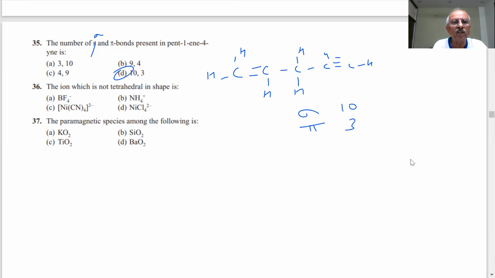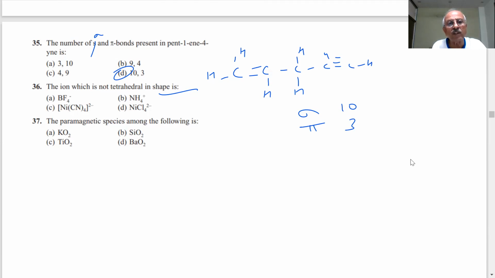Next question: the ion which is not tetrahedral in shape. The ion which is not tetrahedral in shape. The only possibility, you have only two things here. We know tetrahedral. Out of the two, C and D, you have to decide.